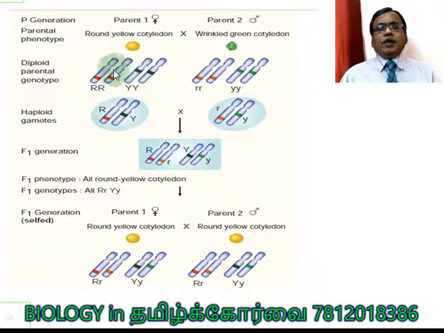Pure breeding parental variety, capital R, capital Y with small r, small y. Gametes, only one type of gamete each. F1 generation, capital R, small r, capital Y, small y. This is the genotype of the F1 generation, and we already learned that when this F1 plant produces gametes, 4 types of gametes are produced, right? Capital R, capital Y, and so on. These are the gametes produced.